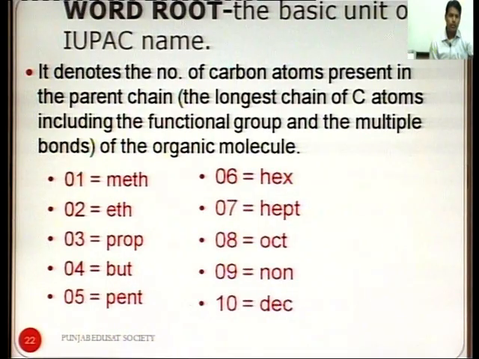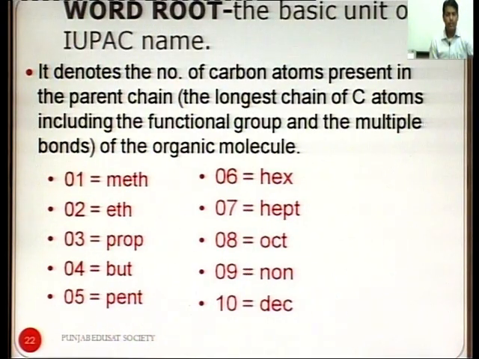There may be more than one longest continuous chain, so we will have to choose the best one, whose length is more, which has more carbon atoms in it. According to the number of carbon atoms we assign the word root.